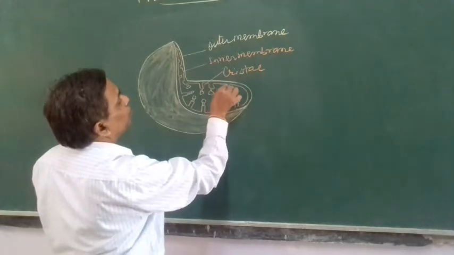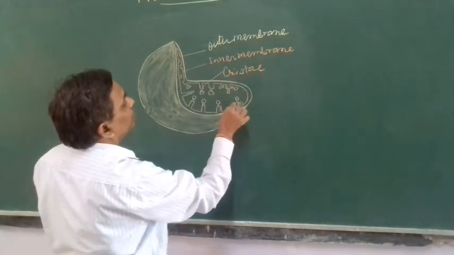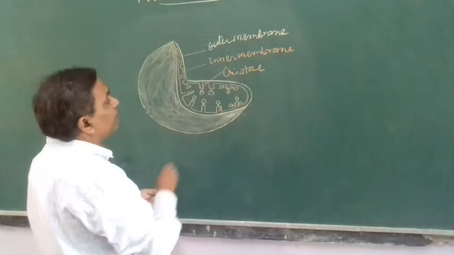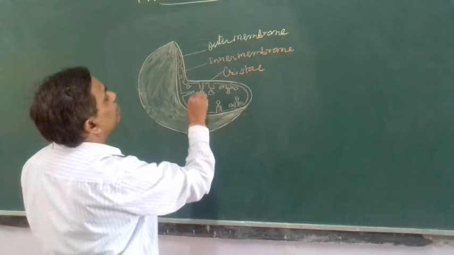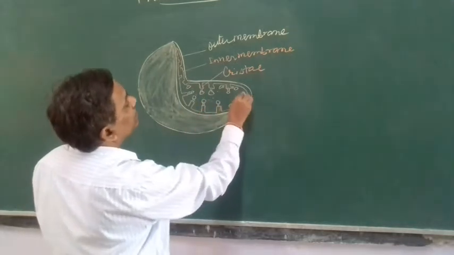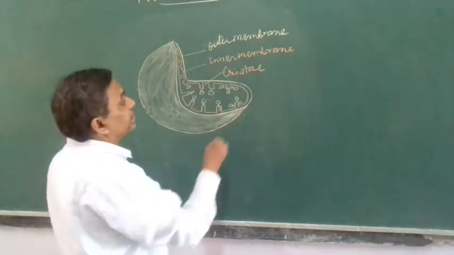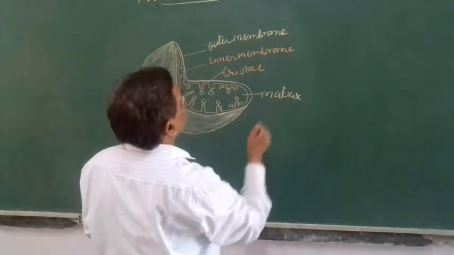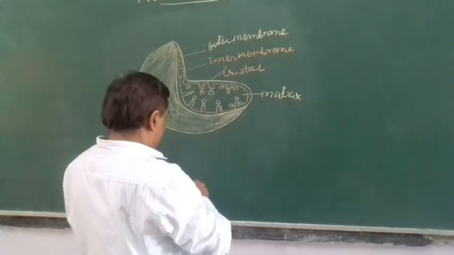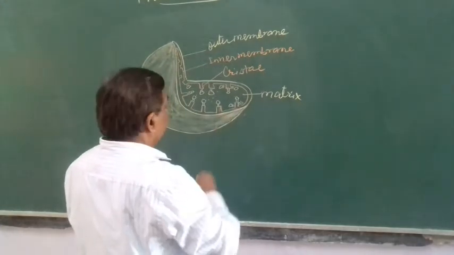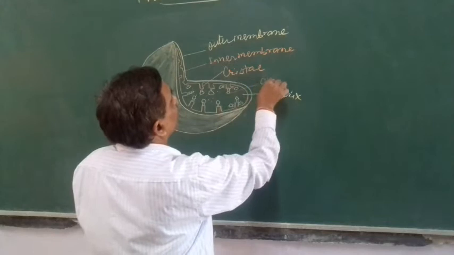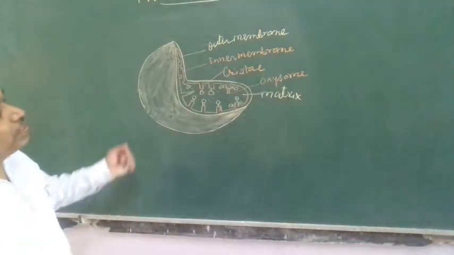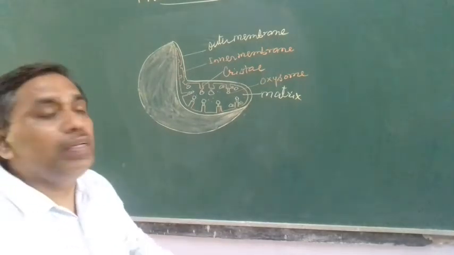Here, so many oxysomes are present, and inside, liquid material is present. That liquid material is called matrix, and this structure is called an oxysome. So this is the ultrastructure of the mitochondria.